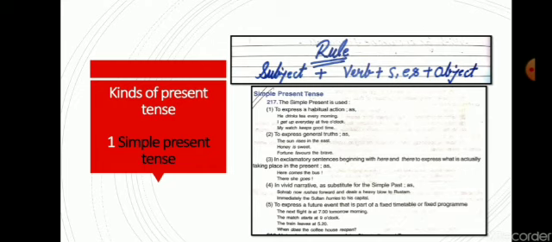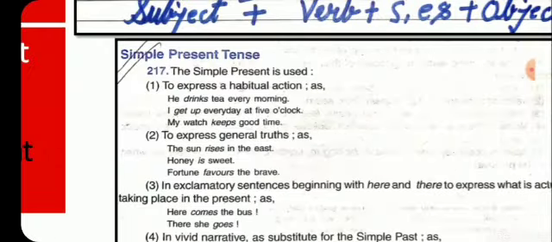Now I want to tell you about the conditions of present tense: how you will recognize the present tense. First one, it is used to express a habitual action. Habitual action means when we are talking about any habit.